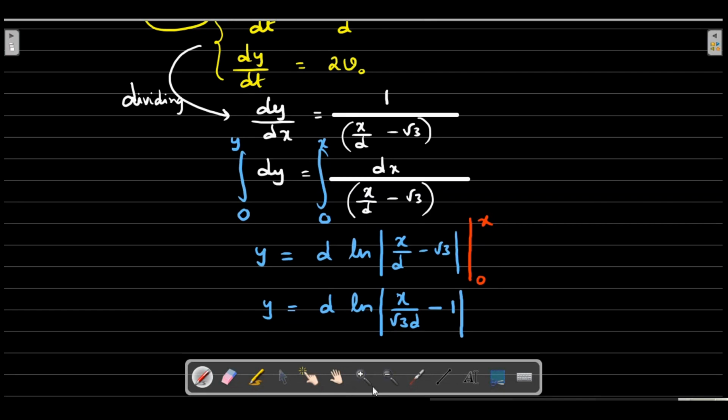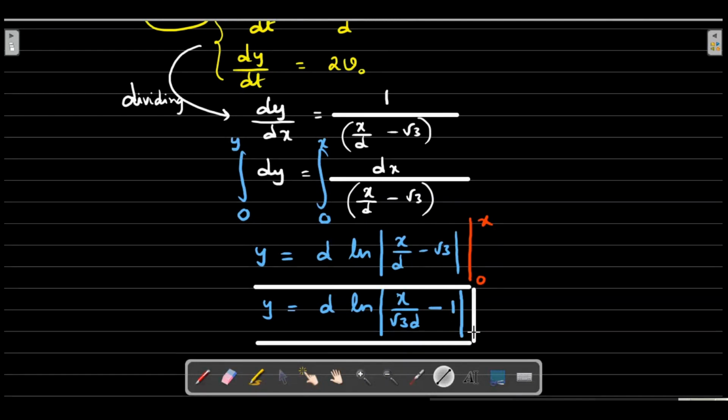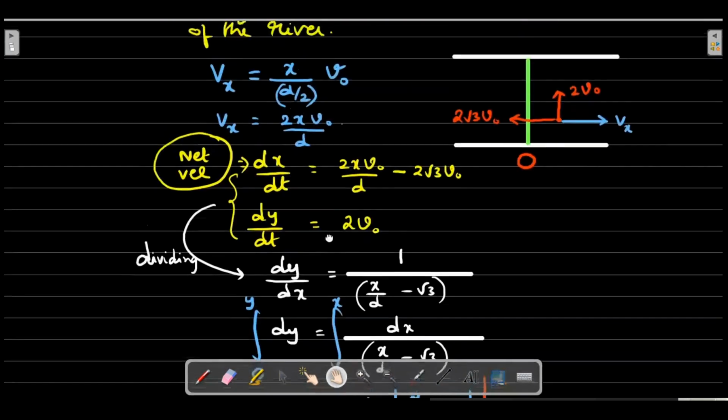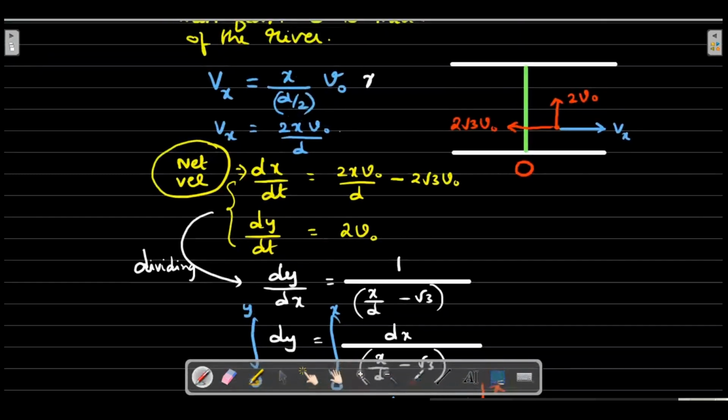So this would be your not so simple curve, but a simple calculation that led to this answer. Remember, this curve is valid only up till the middle. From there it changes, because the function for the velocity also changes. So this was only for x less than d by 2.